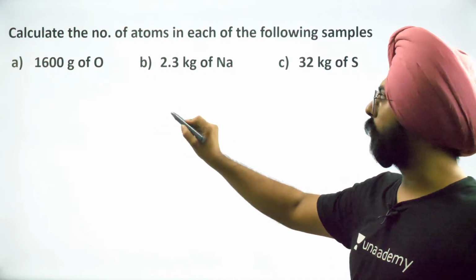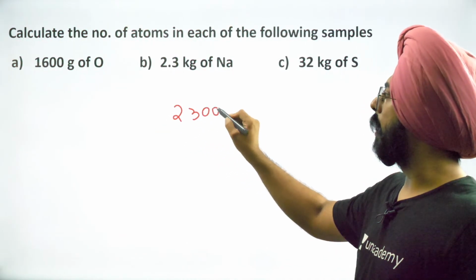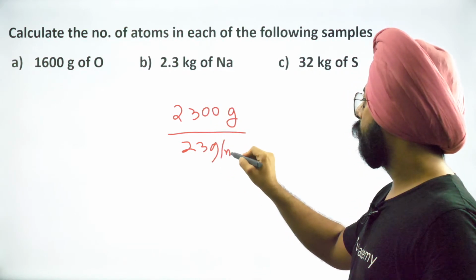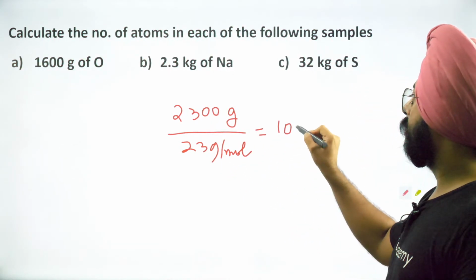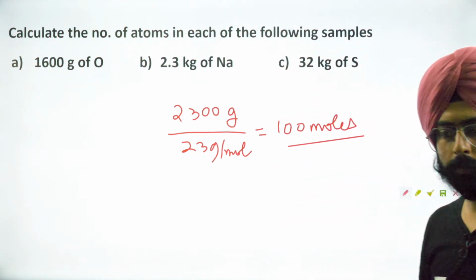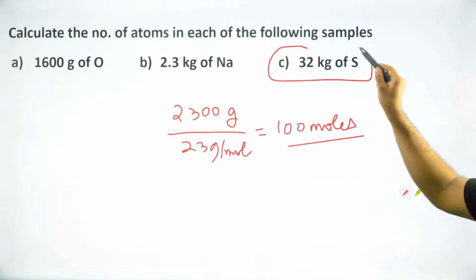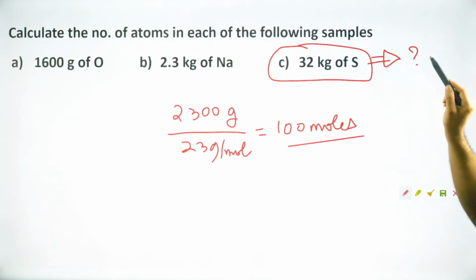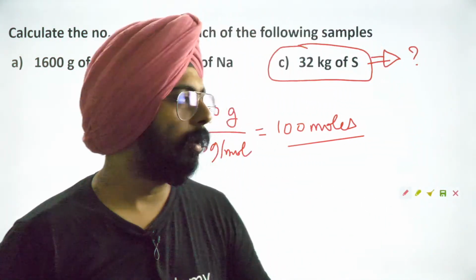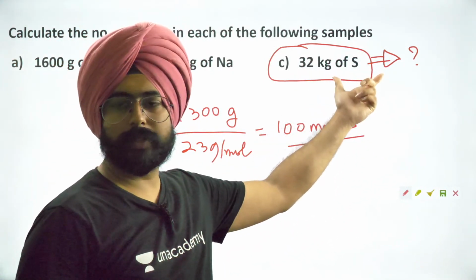2.3 kilogram of sodium, this is 2300 grams divided by 23 grams per mole. So 100 moles once again. Fine. How much is this? Tell me, people, quickly in the chat box. Quickly tell me how many moles of sulfur do we have over here?